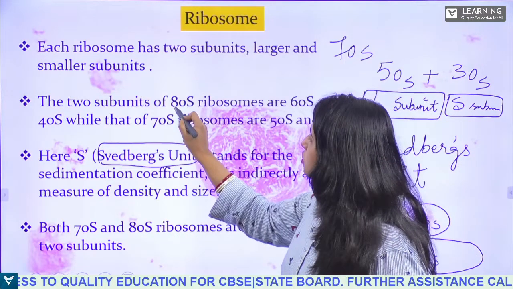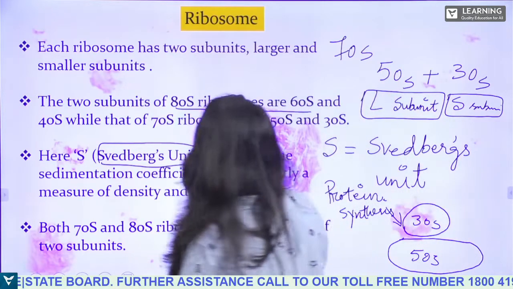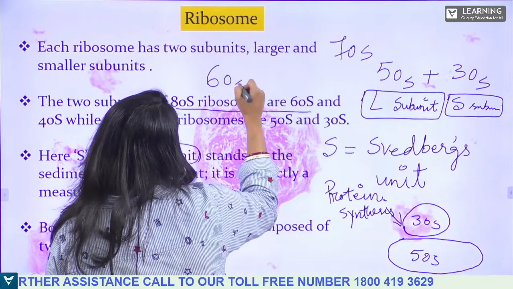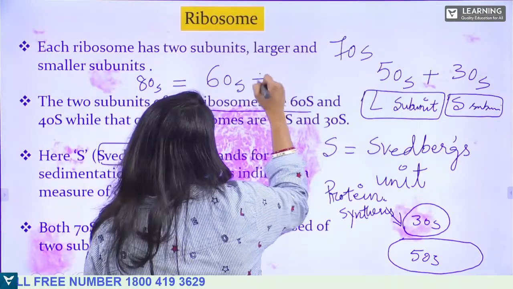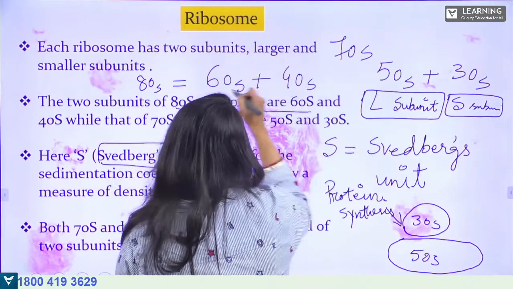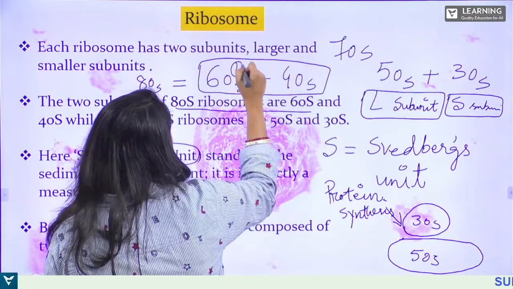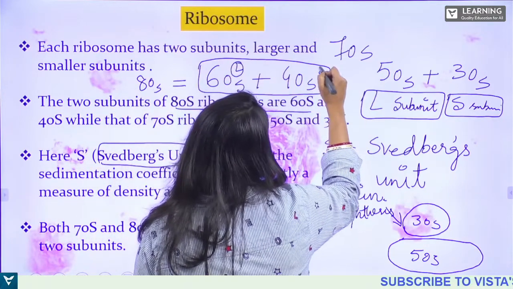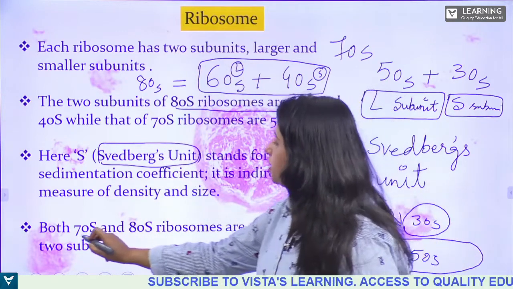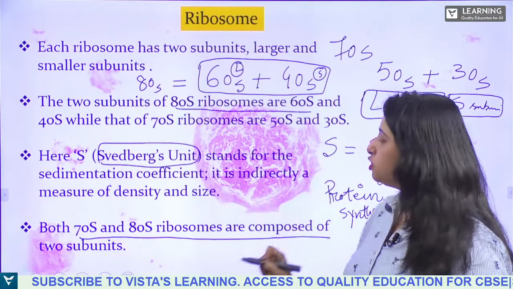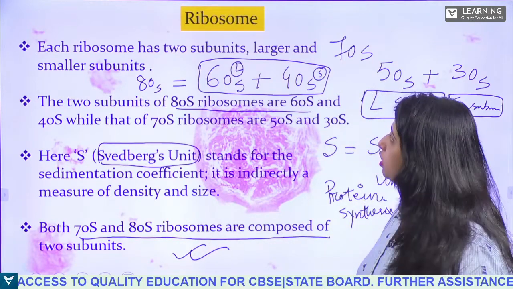In case of eukaryotes, the 80S ribosomes are divided into 60S and 40S. So 60S is the larger subunit and 40S is the smaller subunit. Both 70S and 80S ribosomes are composed of two subunits. Clear? This is all about ribosomes.